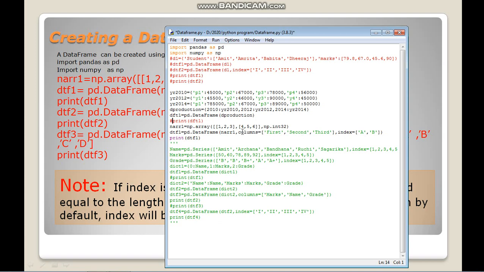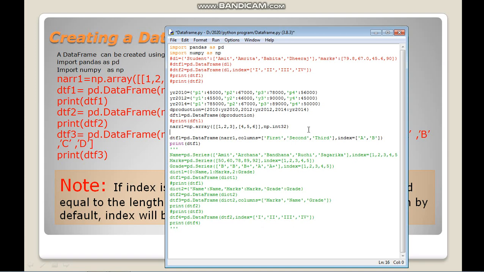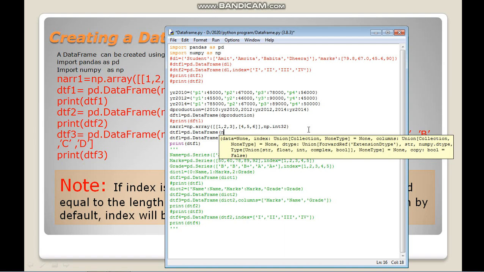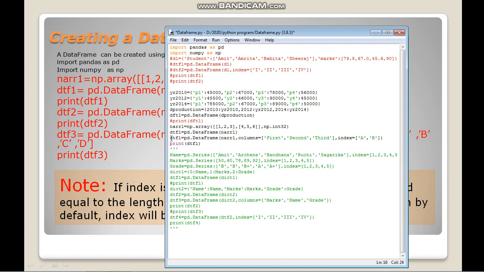I'm just printing this data frame and I will check. So first of all, I will just use dtf1 equal to pd.DataFrame and arr1. Okay, I am not using any column name and all.